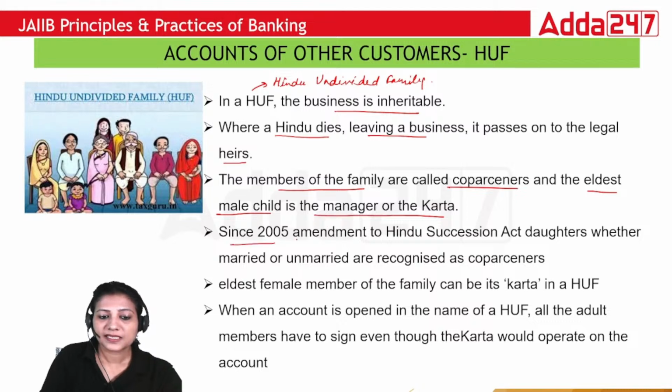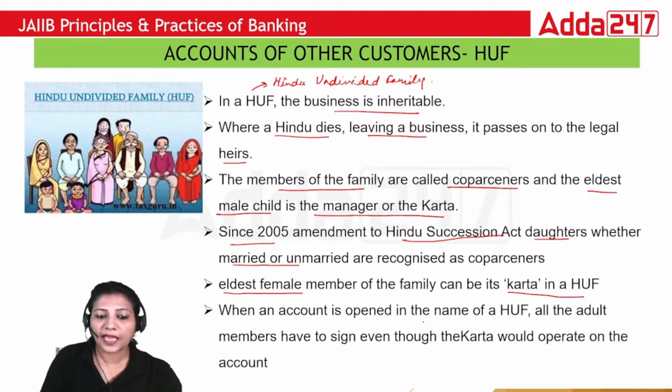Since the 2005 amendment to the Hindu Succession Act, daughters, whether married or unmarried, are also recognized as co-partners, and the eldest female member can also become Karta in a HUF.